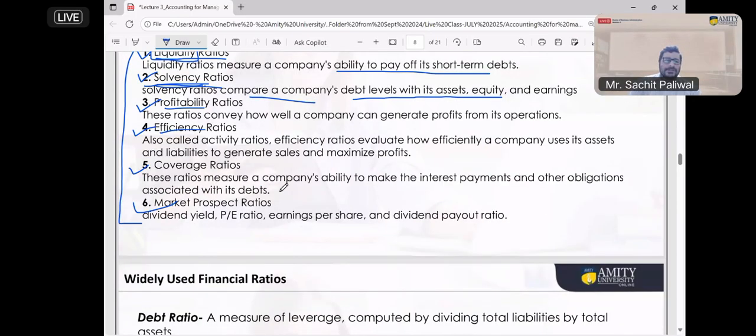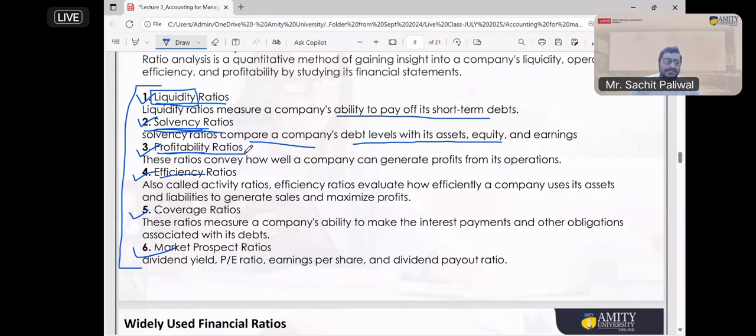Now the next ratio is profitability. In this ratio, we are going to check the different profits you earn, and the rate of profit you are making in the business. Liquidity and solvency are not the same. Liquidity means the cash amount, how much cash and cash equivalent you have. As I said in the example, you have a 100 crore rupees property, but zero cash. So you will be considered wealthy, but not liquid.